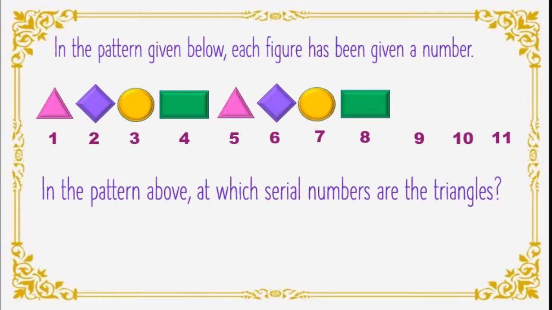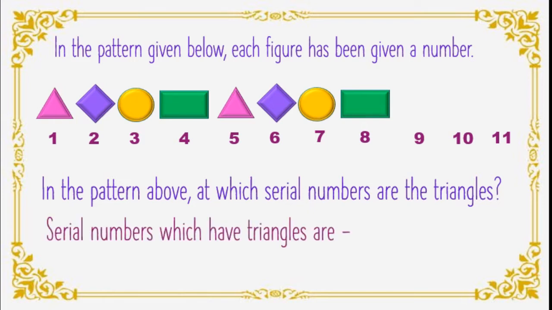Yes, please observe the pattern given above carefully. We will write here serial numbers which have triangles are, yes, you are right, number 1, then comes number 5, isn't it? Then next numbers, come on, tell me. Yes, very good, that is 9.